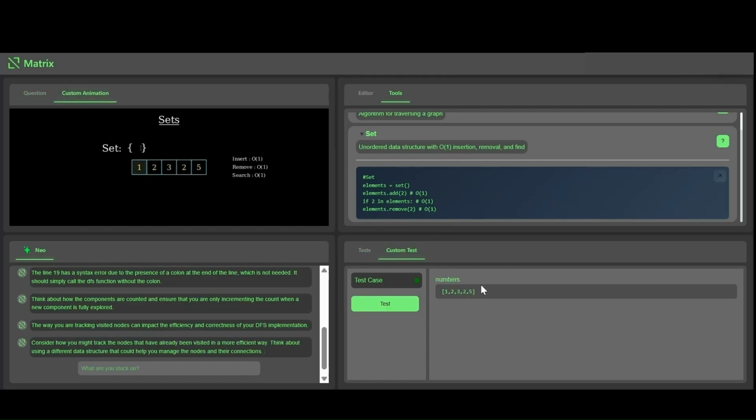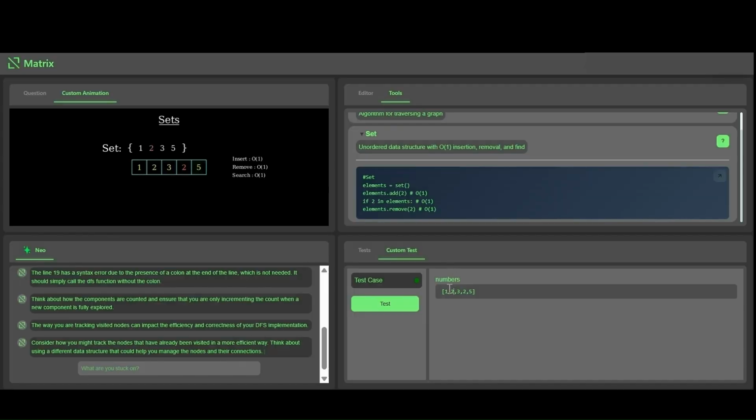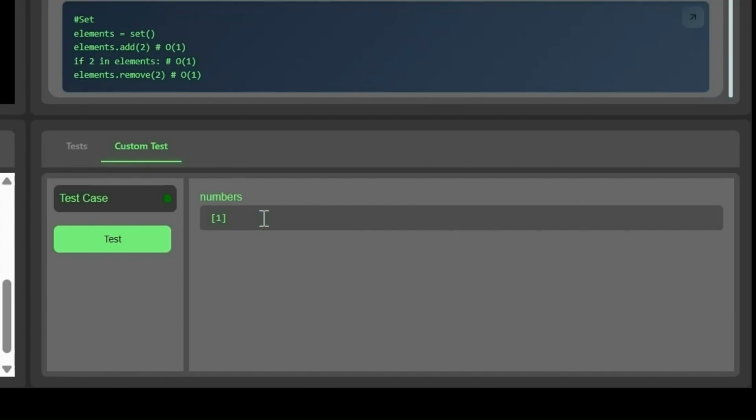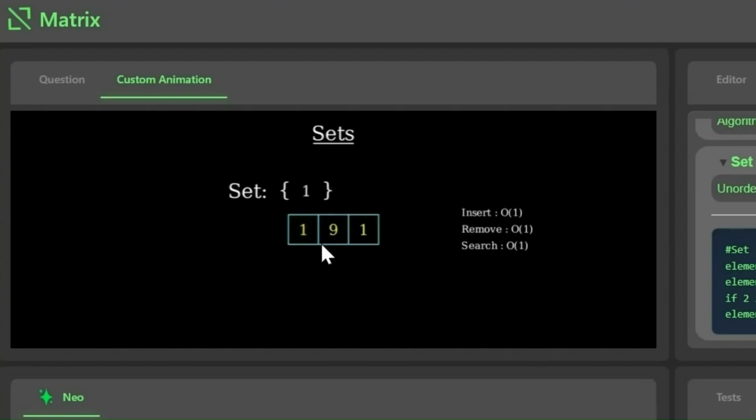And we see that this animation pulls from this set of numbers here, and it's going to attempt to add these numbers to a set. And with a set, you can't add duplicate numbers, so any duplicates are going to be marked red and not added. We can interact with this animation by changing up the numbers. So for example, we can change to 1, 9, 1, and then hit test, and we see that we get a new animation with the exact numbers that we put in.